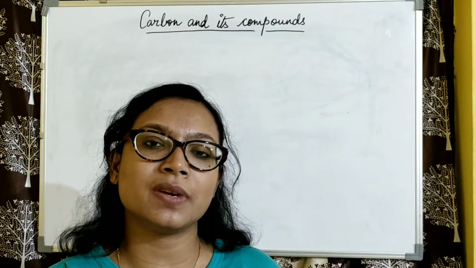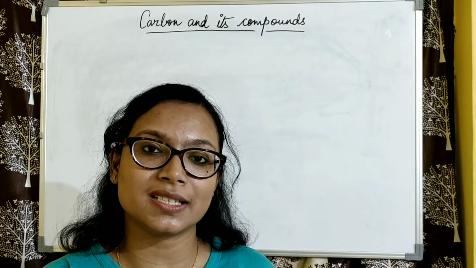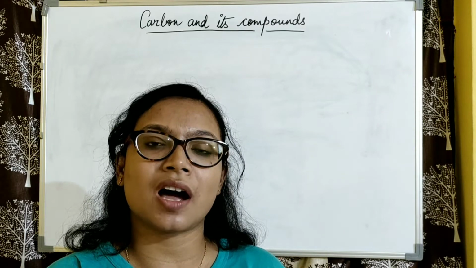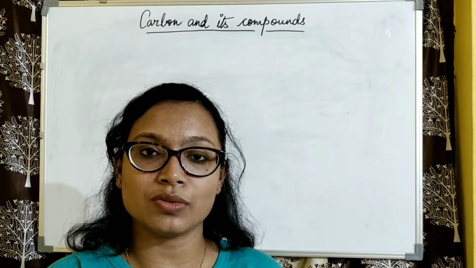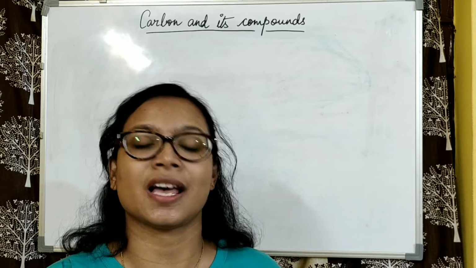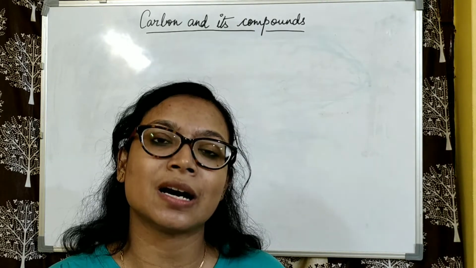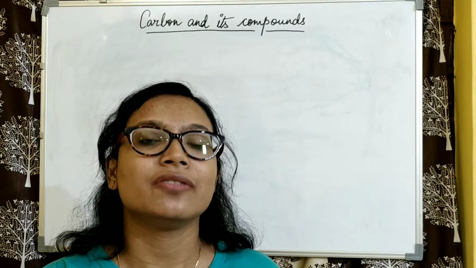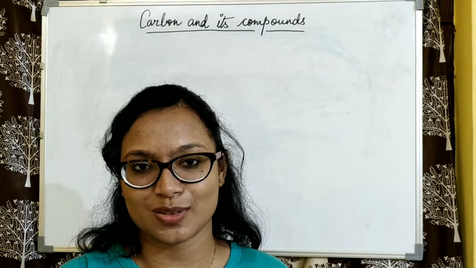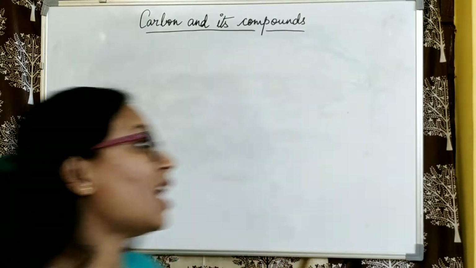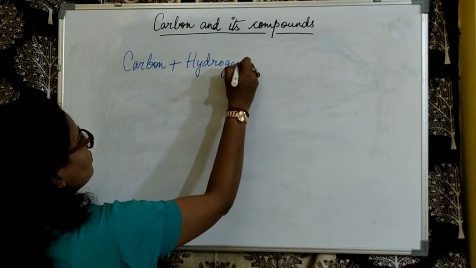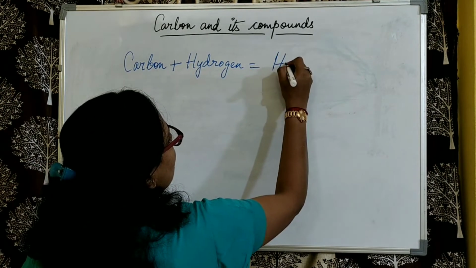Now particularly when carbon forms compounds with oxides, that is either carbon monoxide or carbon dioxide, or carbon forms compounds with carbides, or with sulfates or other compounds, then we do not refer to those as hydrocarbons. When carbon particularly combines with hydrogen, we refer to a separate branch of chemistry called organic chemistry. So we have carbon plus hydrogen, referred to as hydrocarbons.